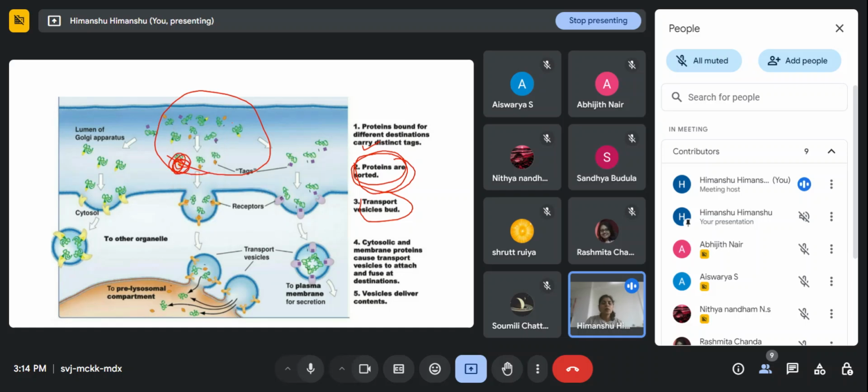So basically, how sorting will be done: once these proteins are tagged by the specific tag, because the tag is very necessary, like where they have to go. Otherwise, without the tag, these proteins will be degraded by the lysosome, or maybe autophagosome will take them up, or maybe they will be degraded by ubiquitin-mediated degradation. It will depend, right?